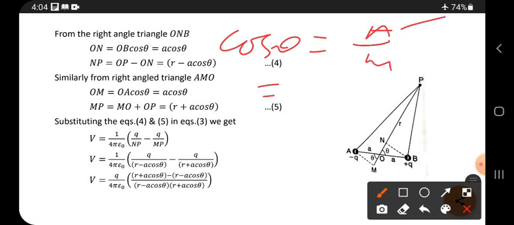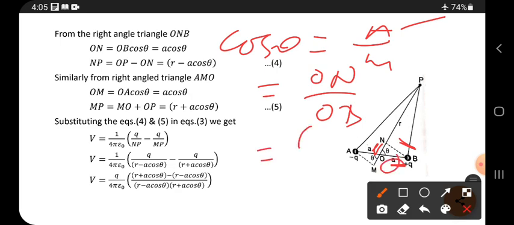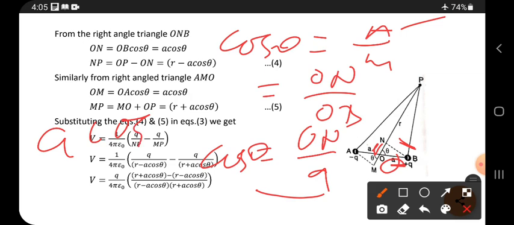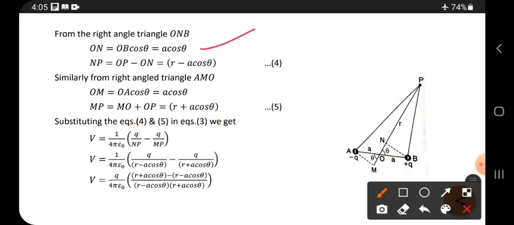Here I said it is hypotenuse, I said it is opposite. Then which side is adjacent? The ON side is adjacent. ON by hypotenuse is OB, and we already know the OB value is A. So ON by A is equal to cos theta. Bringing this A to this side, A cos theta is equal to ON. So ON is equal to OB cos theta, which equals A cos theta. Right? Like this we get A cos theta.